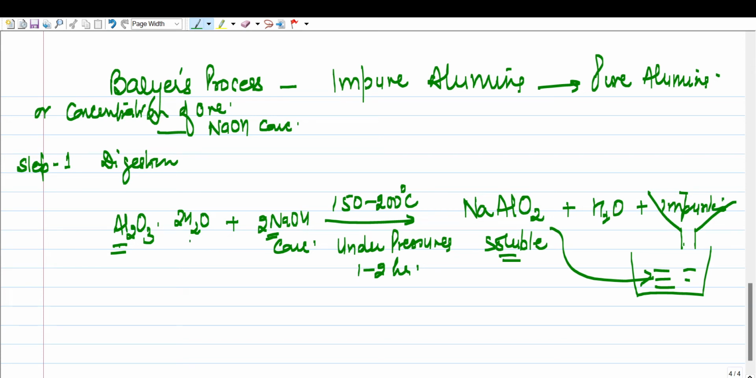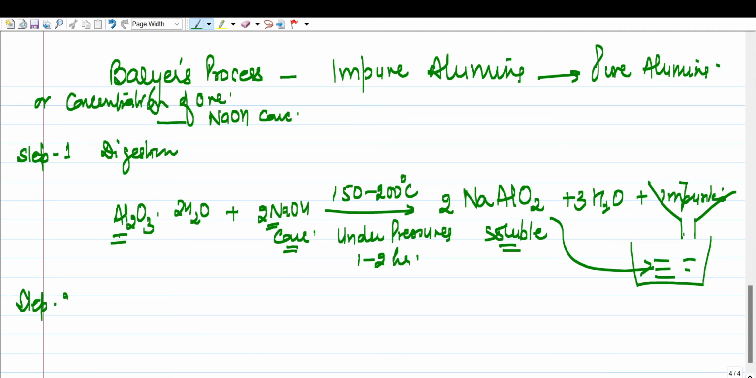So children, you should remember this reaction well. Look at it and balance it: 2 NaAlO2 and 3 water. What you have to remember is the balanced equation. With balance, again you fetch marks. Concentrated is very very important, the word concentrated. Now after this we talk about step 2.